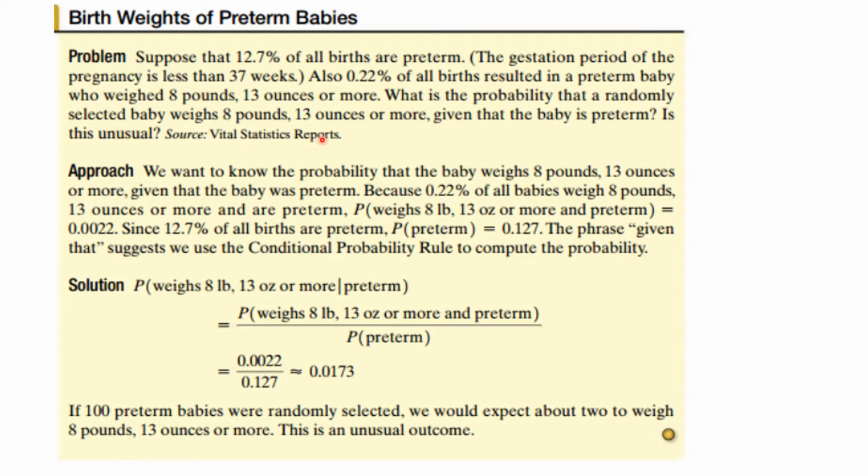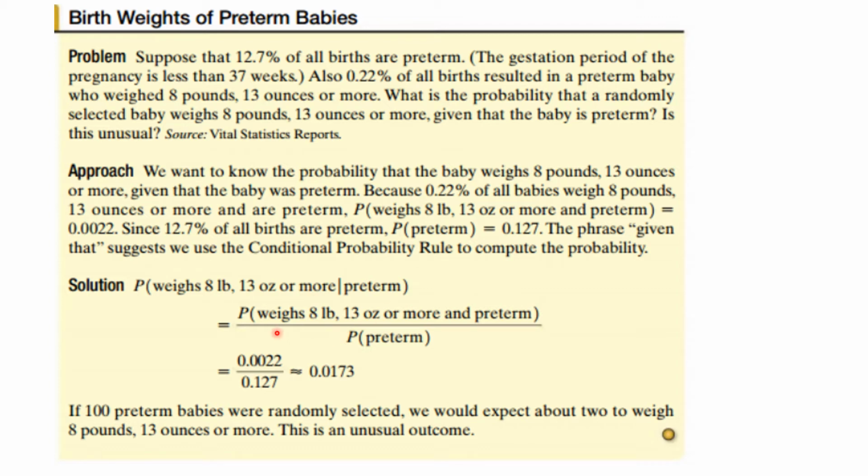What's the probability that a randomly selected baby weighs 8 pounds, 13 ounces or more, given that the baby is preterm? Is this unusual? Well, it's unusual if it's less than 5%. So what we're going to do is compute the probability that a baby weighs 8 pounds, 13 ounces or more, given that they're preterm.